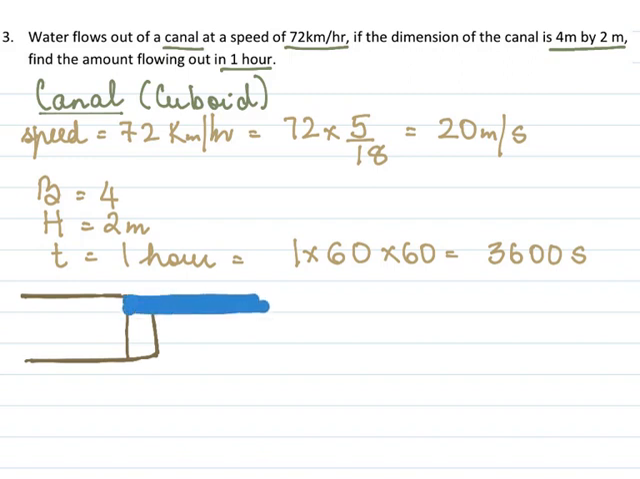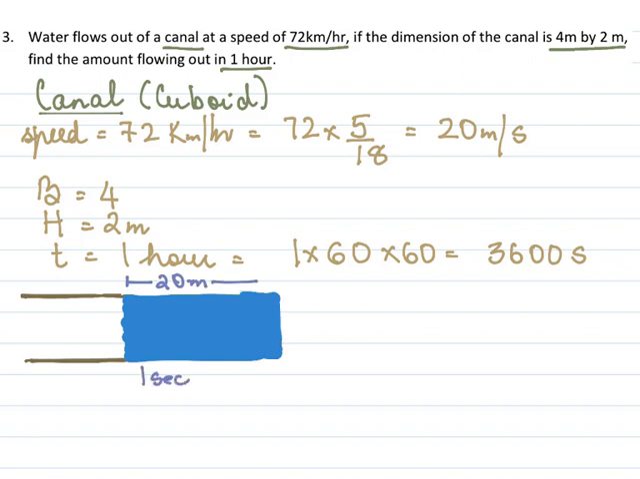Now the water flows out of this canal at a rate of 20 meter per second. So the water in 1 second, it is going to move 20 meter. That is for 1 second. So if I want to know volume of water for 1 second, for 1 second, it will be also a cuboid.